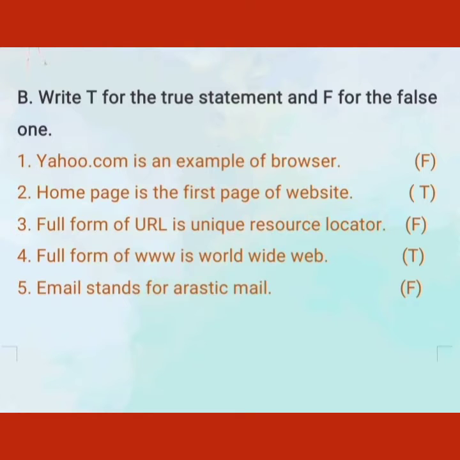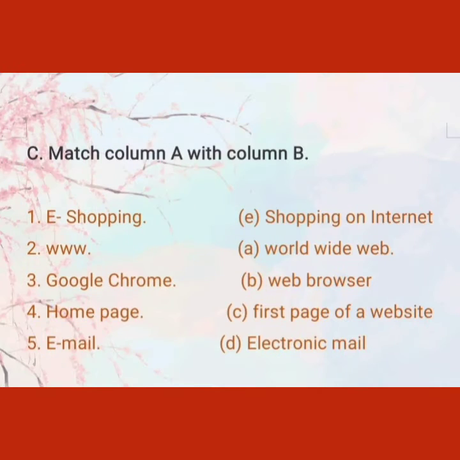Fourth is full form of www is World Wide Web. This statement is true. Fifth is email stands for elastic mail. This is wrong because email stands for electronic mail. Now match the following. Here the right answers are written in front of the pair. E-shopping.